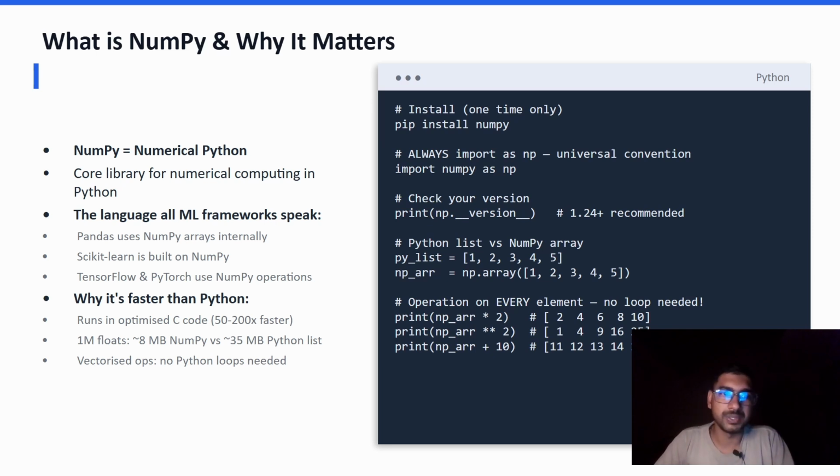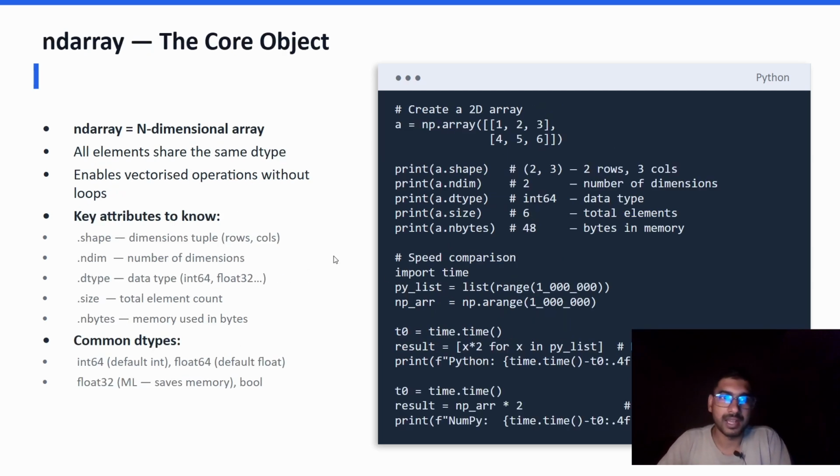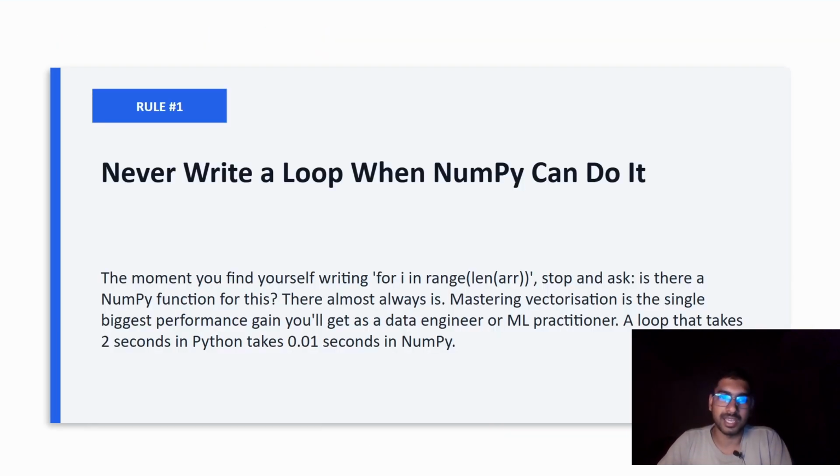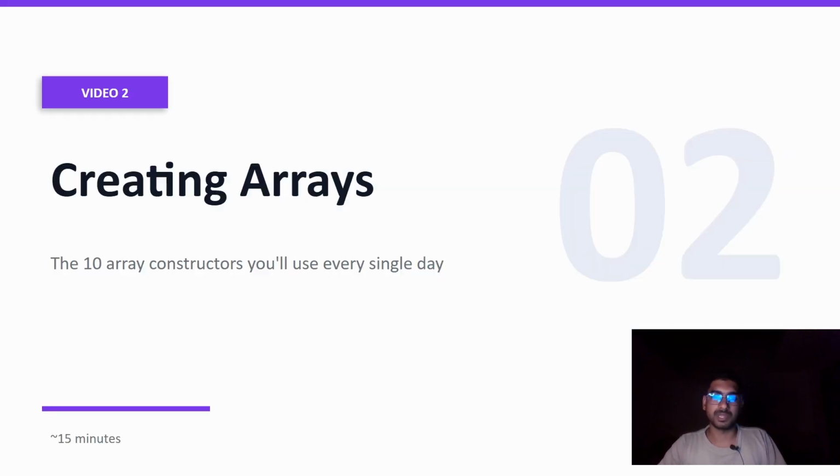As I already told you, NumPy is very important. You can see here it is faster than a Python list, and obviously it has n-dimensional capability. You can create an n-dimensional array with it. And as I already told you, loops take much more time complexity than a NumPy array. That's why I never use a loop, I use a NumPy array. So now moving towards creating arrays.